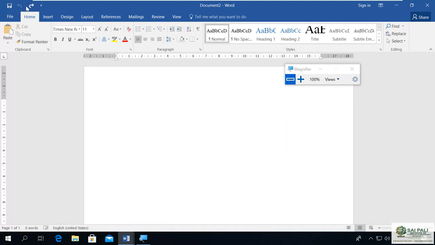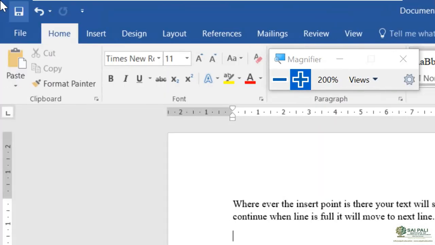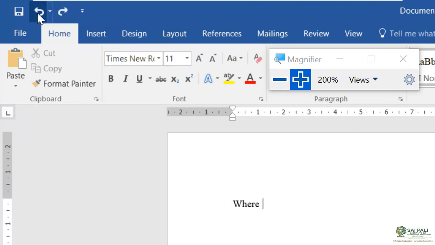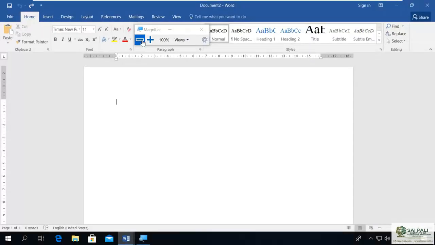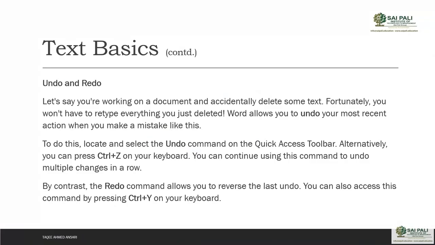But you have redo also, so you can redo everything for the latest change. And when you can't redo, the option is not available. You can do redo and undo, but when you reach the end, the option is not available. So that is undo and redo.